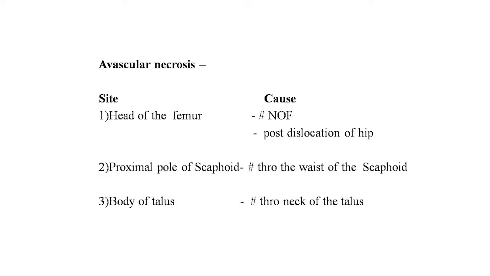Now, the next point is the avascular necrosis, site and cause. If the head of femur is necrosed, then the cause is fracture of NOF, neck of femur, or post dislocation of hip. This is the cause behind the head of femur necrosis. And if there is a fracture through the waist of scaphoid, the site of the necrosis is the proximal pole of the scaphoid. And if the body of the talus is necrosed, then it is due to the fracture through the neck of the talus.